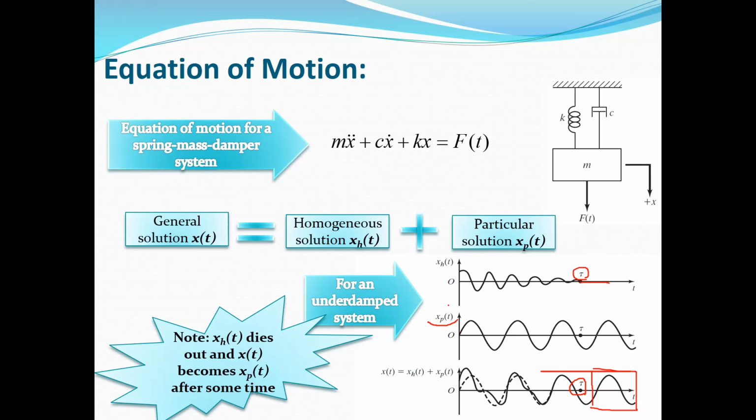But the particular solution will remain, and after tau, the total response is equal to the particular response, and so we call it the steady state response. Any questions so far? Is it clear?